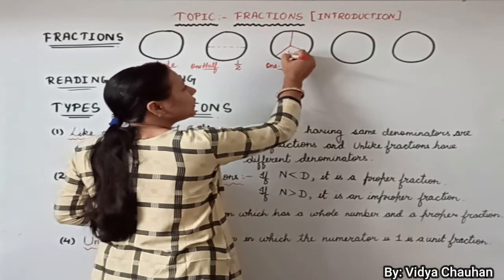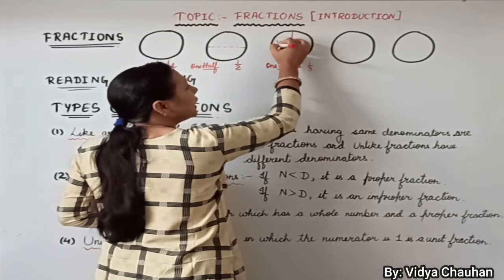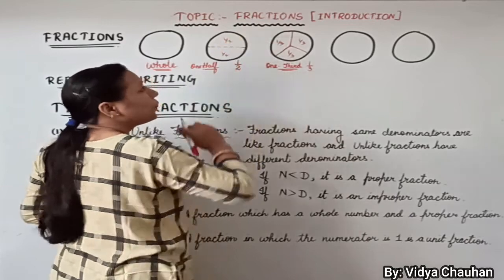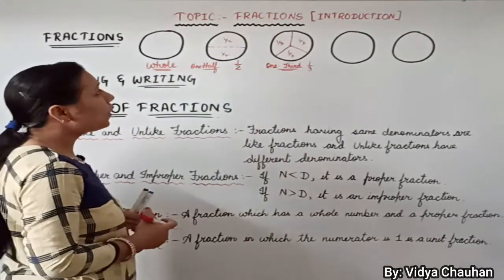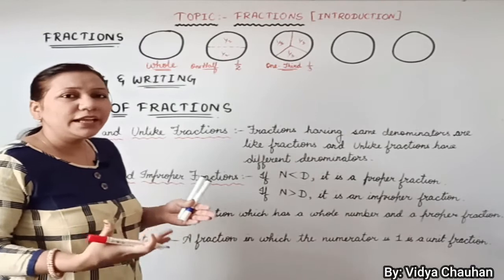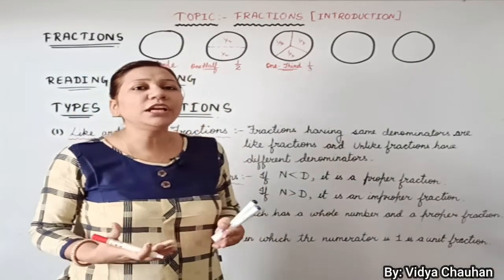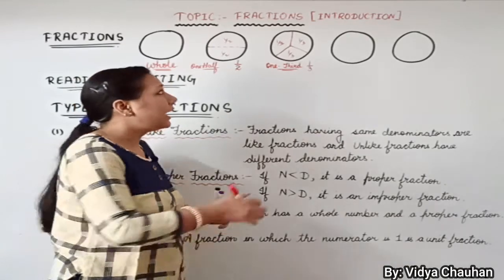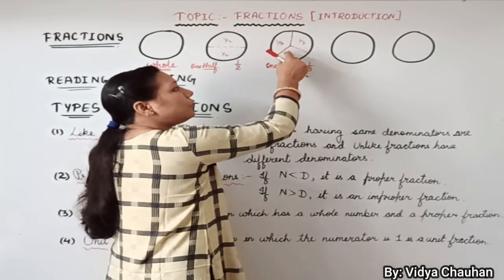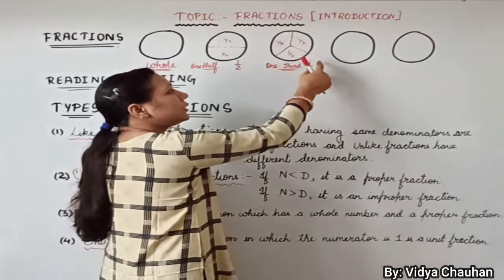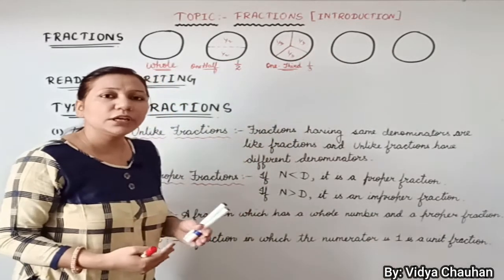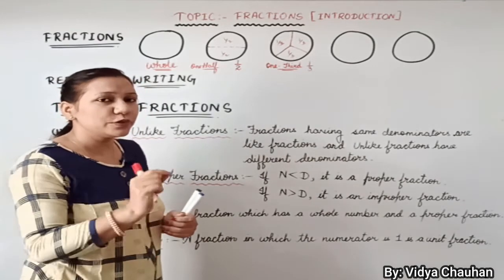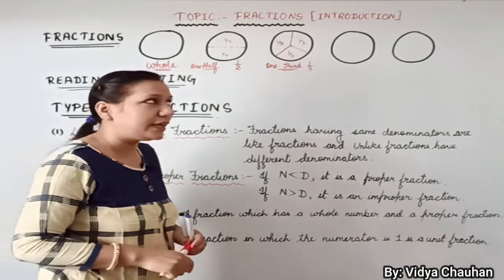All the portions are 1 upon 3, 1 upon 3 and 1 upon 3. Here when it was half, it was 1 upon 2 and 1 upon 2. So this is how, as we divide any whole value into an equal number of parts, accordingly the fractions are made. And writing the numbers in this upon form, this 1 upon 2 or 1 upon 3, is actually called fraction numbers, writing something in the upon form using the sign of upon or divide.